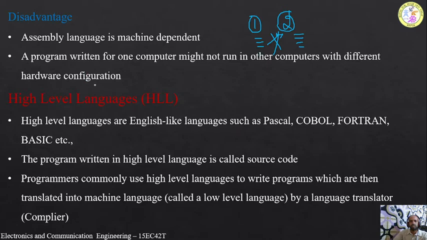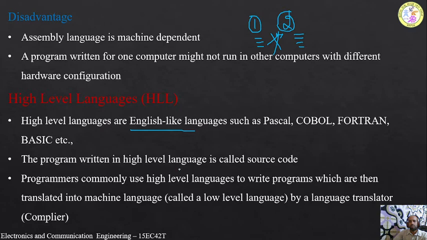And the next type of programming language is high level language. High level languages are English like languages such as Pascal, COBOL, Fortran, BASIC, Python, .NET, web programming. All these are examples of high level languages where we use English like sentences, similar to the English language.